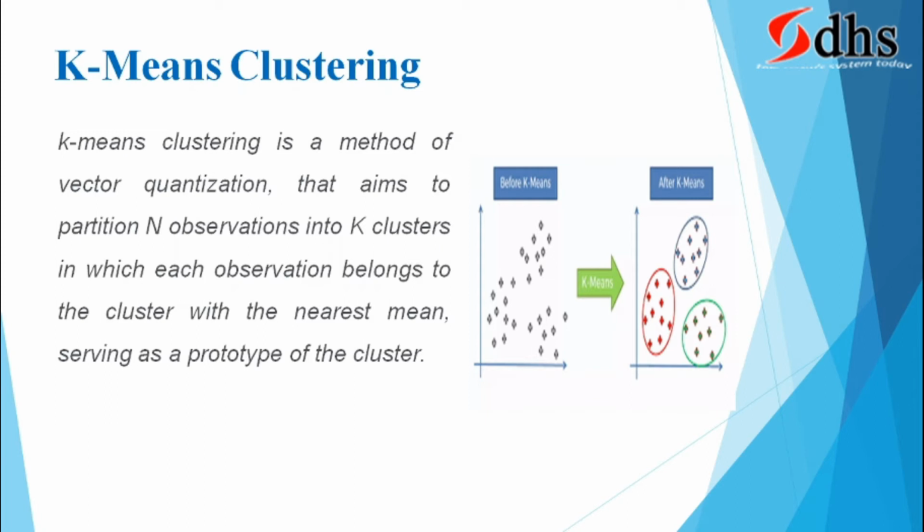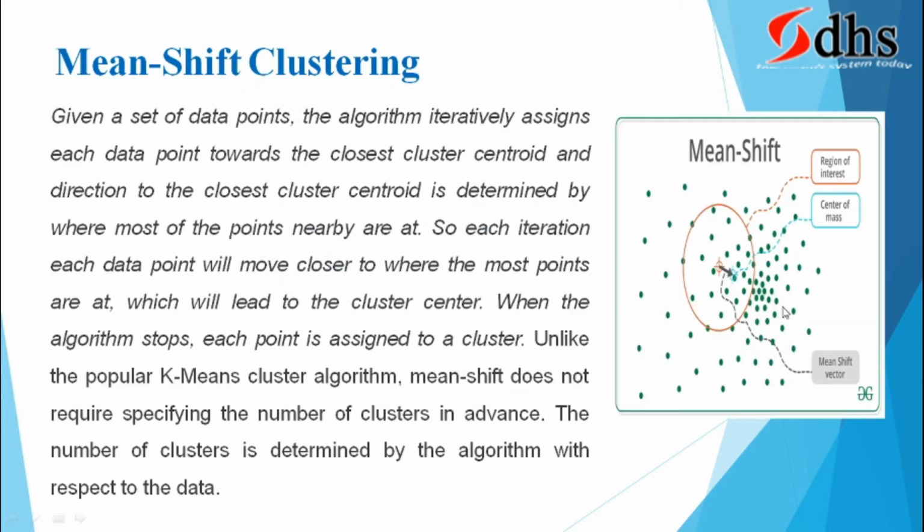In clustering there are 2 types of things. Distinct cluster and overlapping cluster. Here what we created, no, it is a distinct cluster. That is, no overlapping points are there. Now you can see the next thing, mean shift clustering. Here you can see overlapping points are more, so it is very difficult to cluster this type of thing. Okay, for this purpose we can go with mean shift clustering, overlapping clustering.